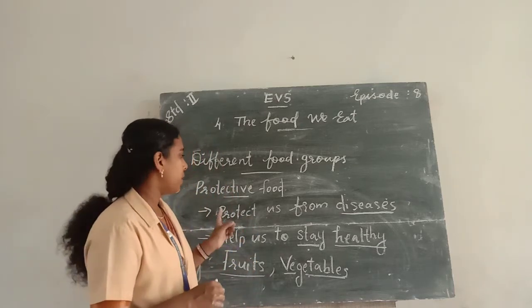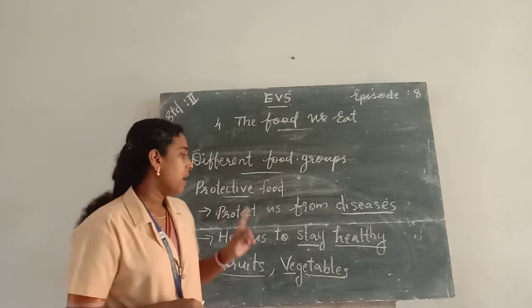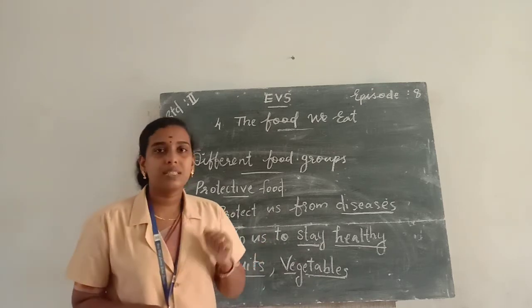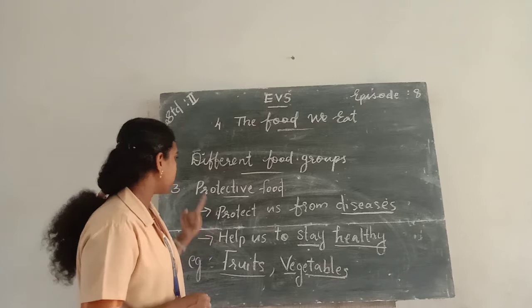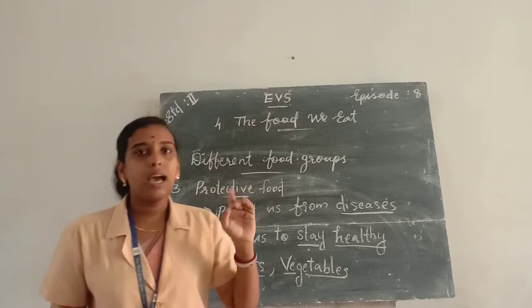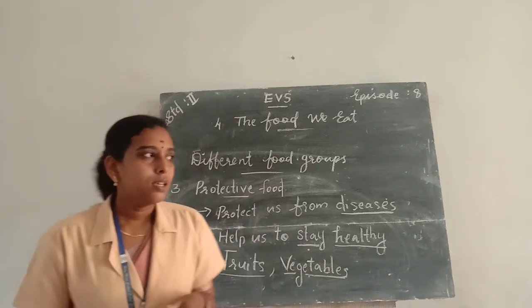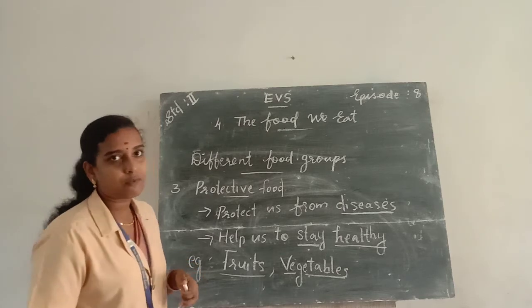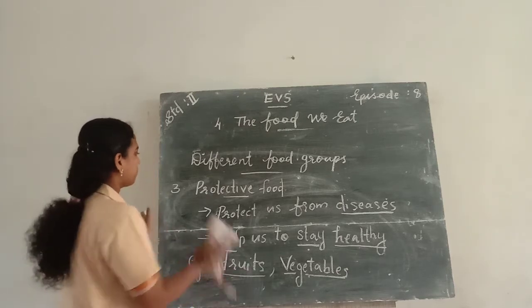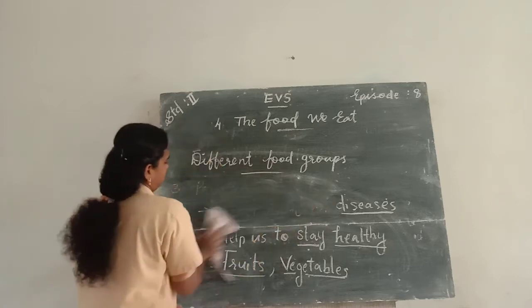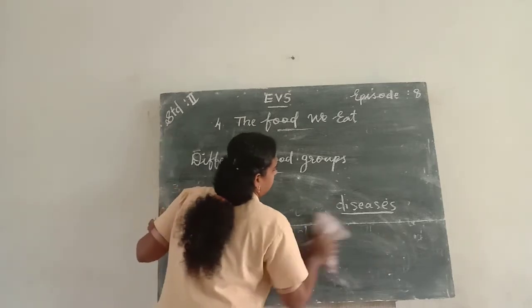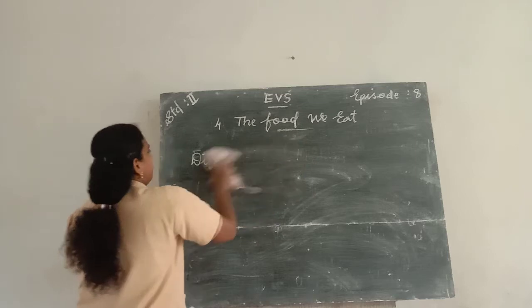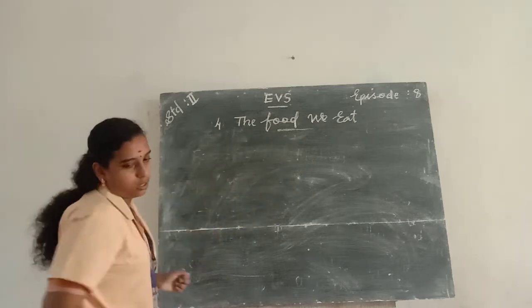Protective food protects us from diseases and it also helps us to stay healthy. And examples for protective foods are fruits and vegetables. Okay, so we eat lots of fruits and vegetables because they protect us from diseases. These are the different groups of foods.